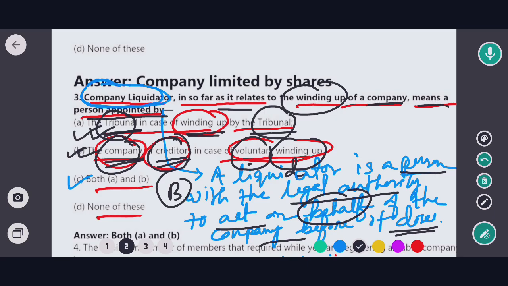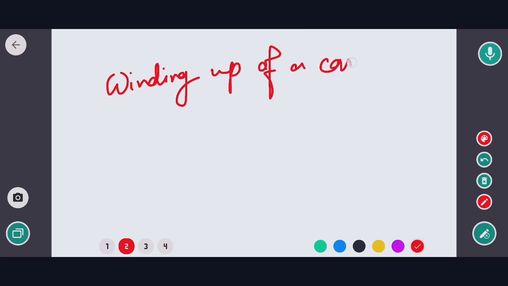So one more thing that I want to mention is, what is winding up of a company.